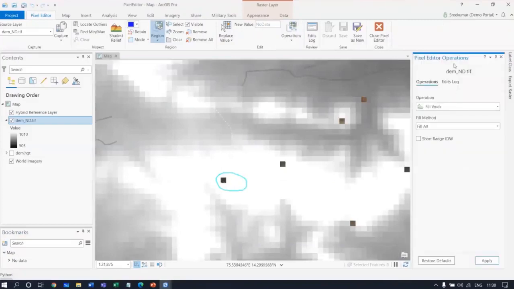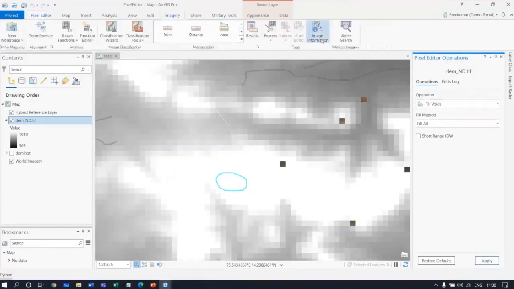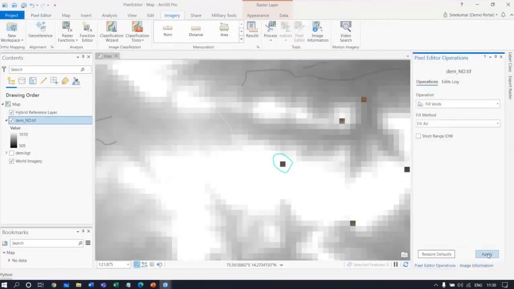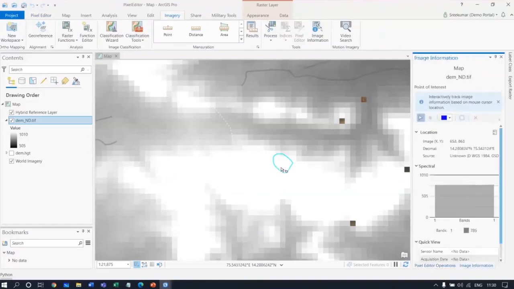So I get that particular geoprocessing tool over here, and I just need to click apply. It understands and automatically averages out. I had just closed this. So I can see that the pixel value is somewhere in that 800 category. Now I can come back to the other pixel and apply it, and you can see here the value is around 700.